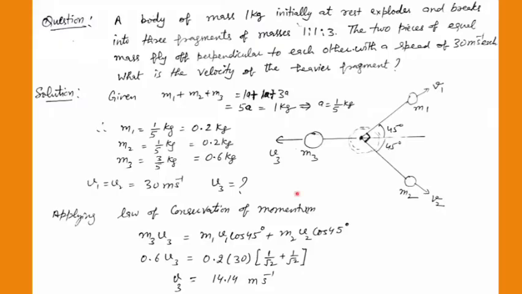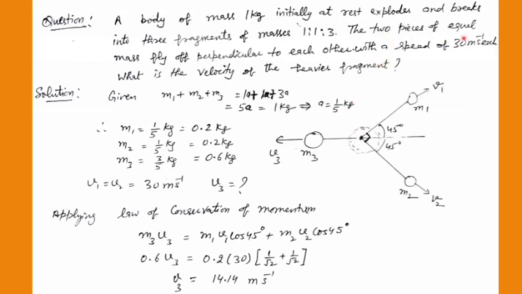This is a very simple question, because you have to understand that vectors are involved, so you cannot add or subtract by simple methods of algebra. The question I have taken is on the explosion of a bomb. A body of mass 1 kilogram, initially at rest, explodes. It means it is exploding and breaking into three fragments of masses in the ratio 1 : 1 : 3. M1, M2 and M3 are the three masses coming from the explosion of this 1 kilogram body.